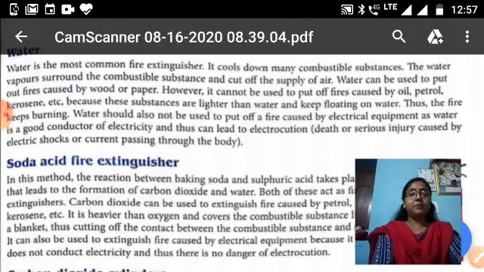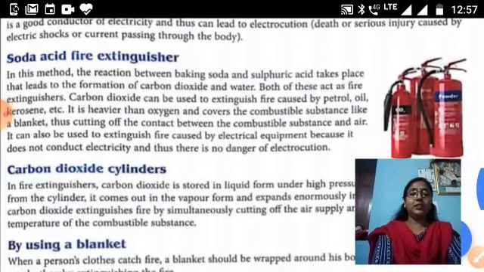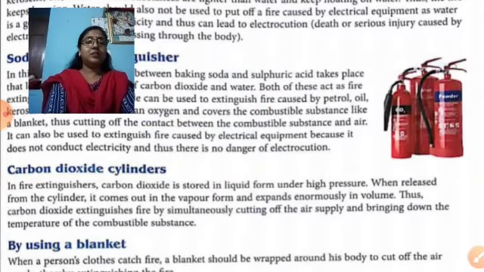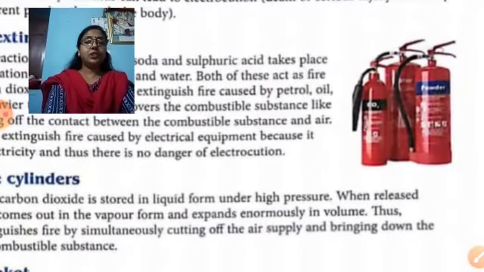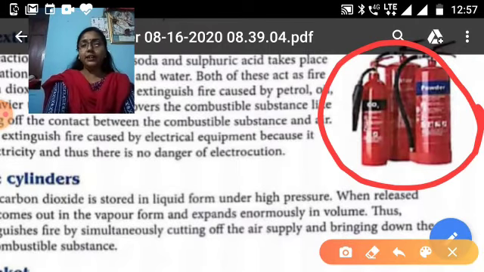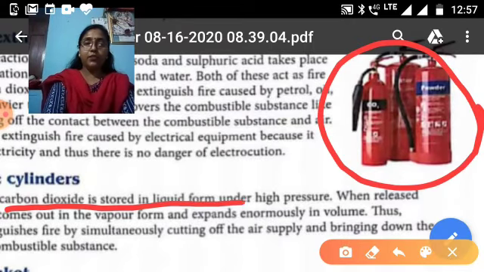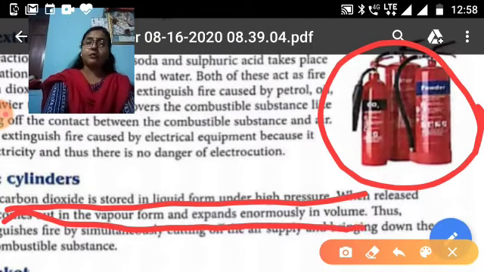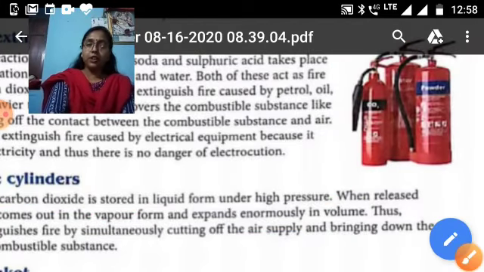Now next is the carbon dioxide cylinder. See here the carbon dioxide cylinder. Here the carbon dioxide is not present in gaseous form, but is stored in liquid form under high pressure. When released, it comes out in the form of vapors and expands enormously in volume, and then it extinguishes fire by cutting off the air supply and also by bringing down the temperature of the combustible substances.